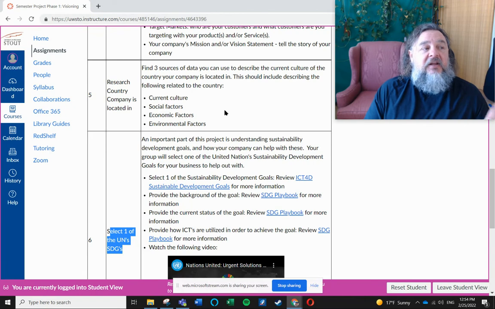Now, starting in the next phase, you're going to create the website and start working out different aspects of it, but we'll worry about that later on when we come to it.